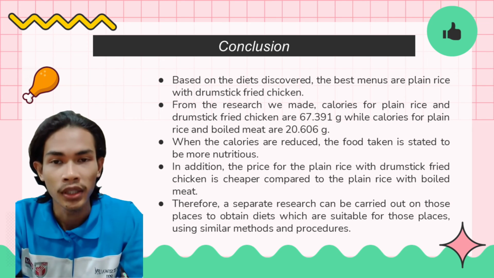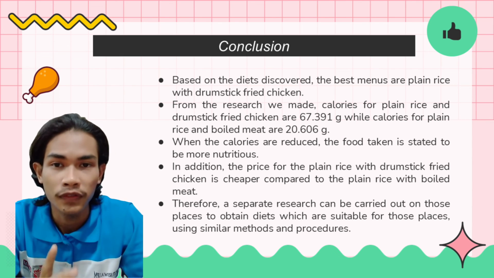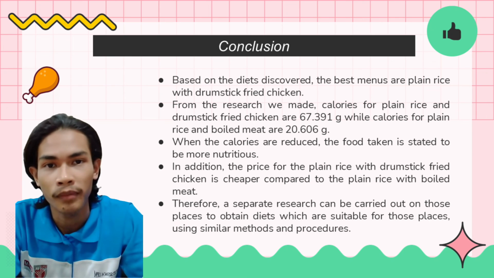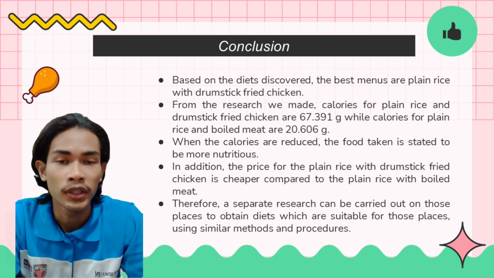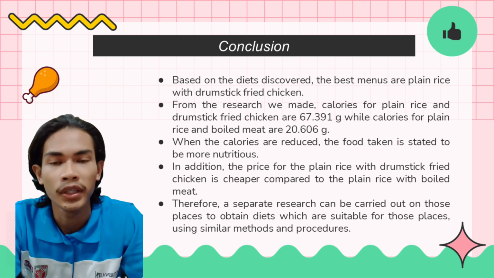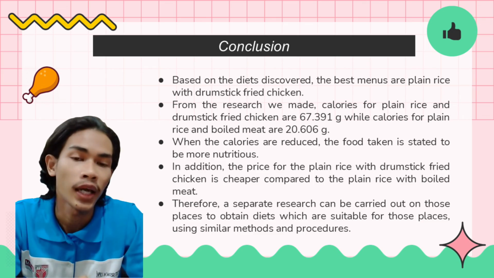The diet discovered from this research might only be best suited for children between 9 to 12 years old who are in primary school. This is because the diet only considered in the LP models is chosen based on the menu easily available for the age of primary school and the daily recommended intakes. Therefore, a separate research can be carried out on those places to obtain a diet which is suitable for those places using a similar method and procedure.